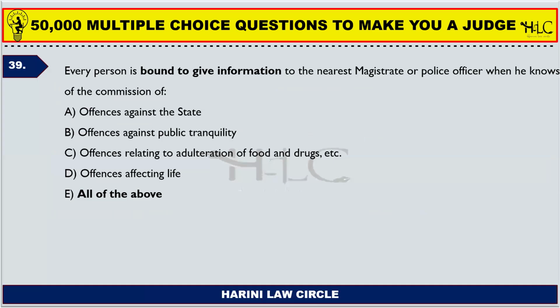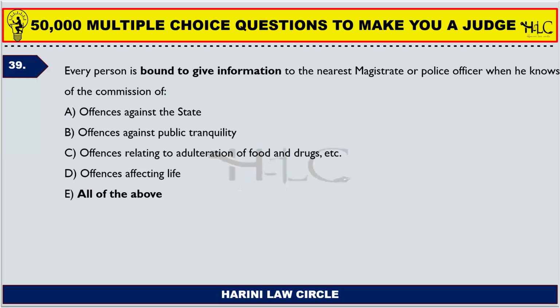39. Every person is bound to give information to the nearest magistrate or police officer when he knows of the commission of what? So, in case you know of the commission of an offense, you need to go to the nearest magistrate and give information. You are bound to do so. Under what happening of an event are you bound to give information? When there is an offense against the state, when a person criminally conspires to act against the state, then you need to inform the nearest magistrate or police officer.